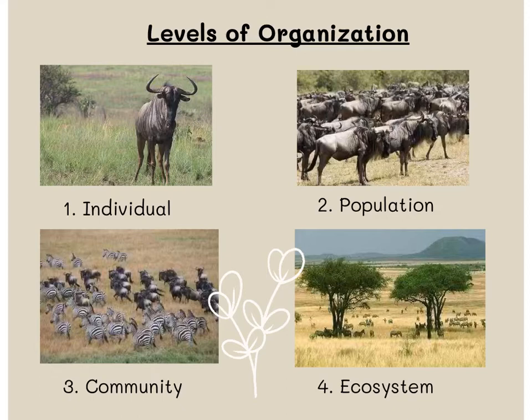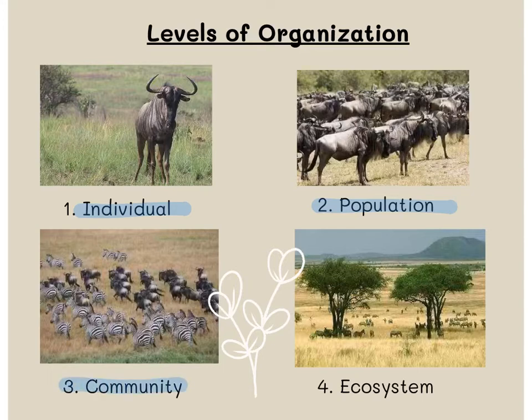Ecology looks at several different levels of organization. We start at the smallest level, which is the individual organism. Look at that organism for a second and see if you can identify what type of organism it is. If you said a wildebeest, you are correct. So an individual would represent just one single wildebeest. Next, we have a population. A population is a group of the same species. So in that picture, you can see we have a group of wildebeests. That would be considered a population because they are all the same species.